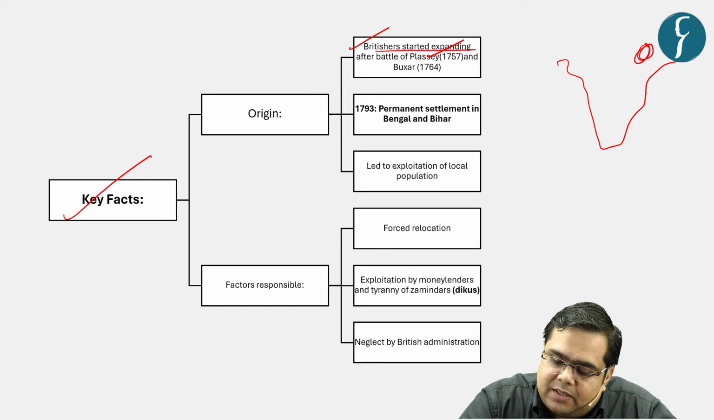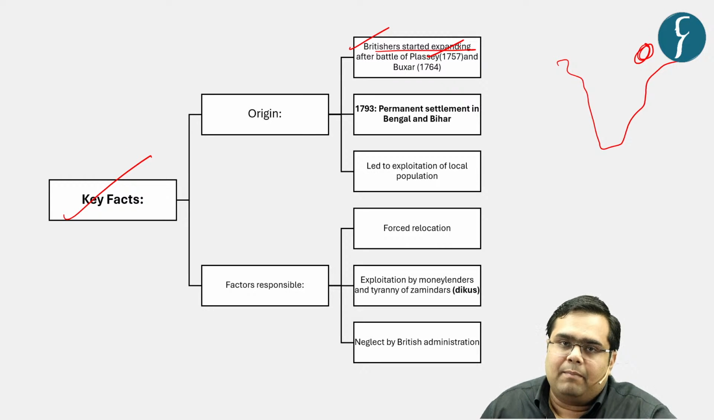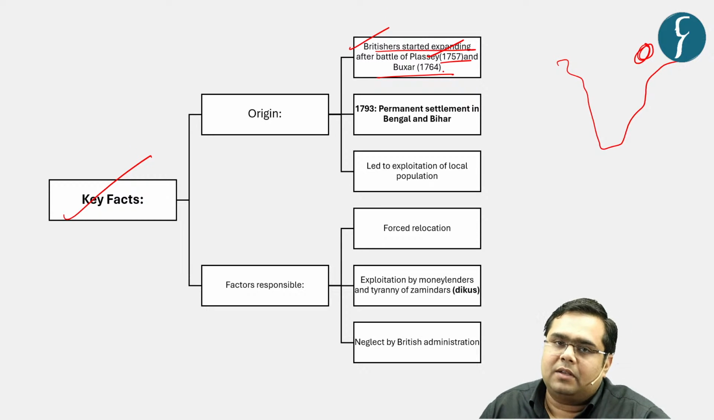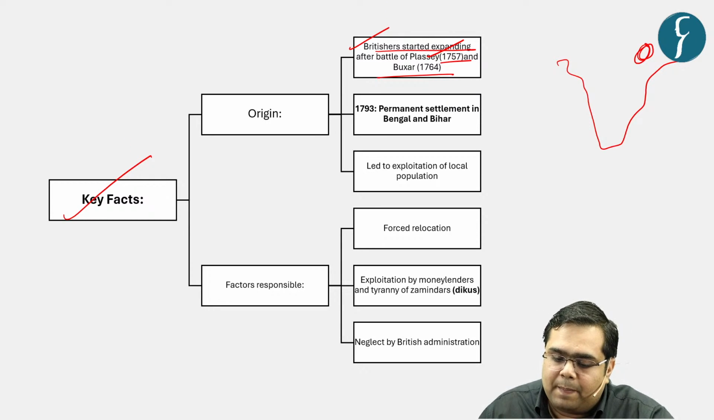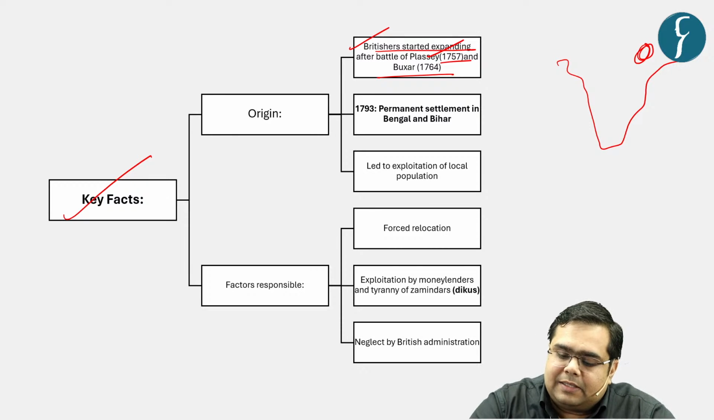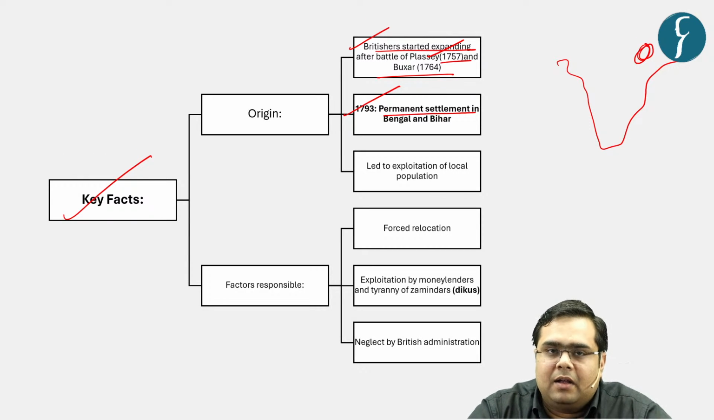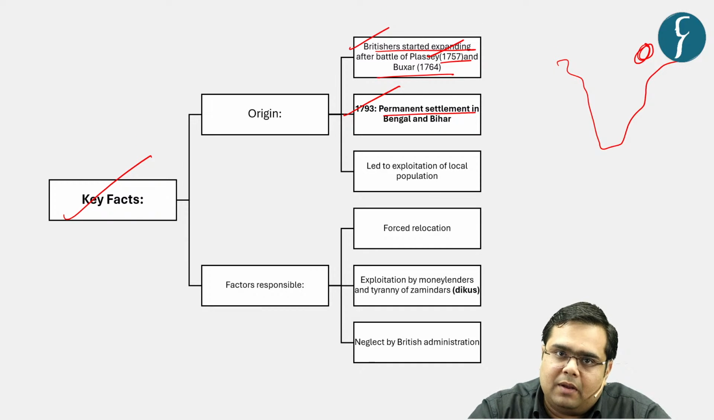So British started expanding after the Battle of Plassey, that was in 1757, and Battle of Buxar, that is 1764. In 1793, Britishers started with a policy of permanent settlement in Bengal and Bihar. What was the meaning of this policy? That the local zamindars and Britishers struck a deal, and the land rights were given permanently to the zamindars.